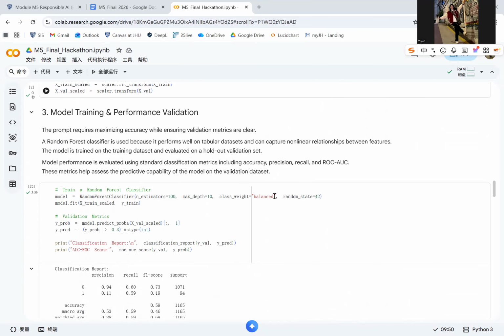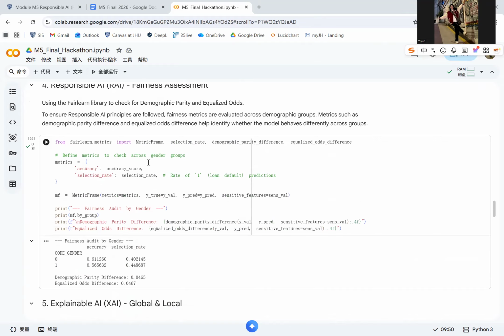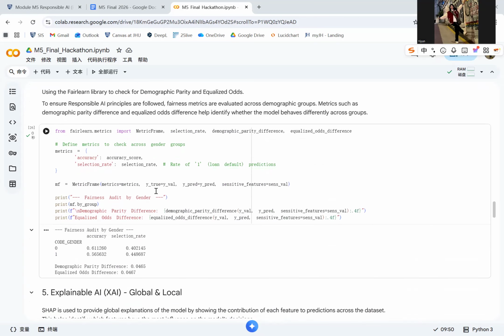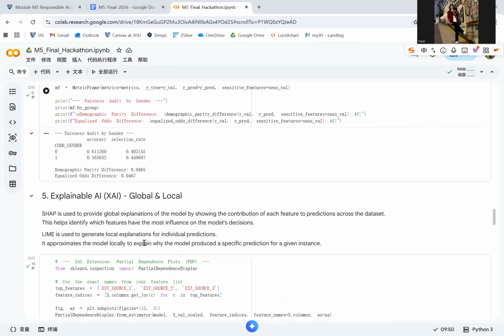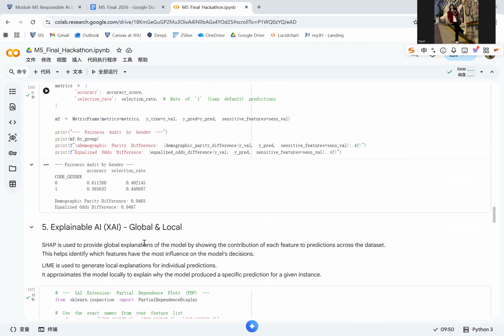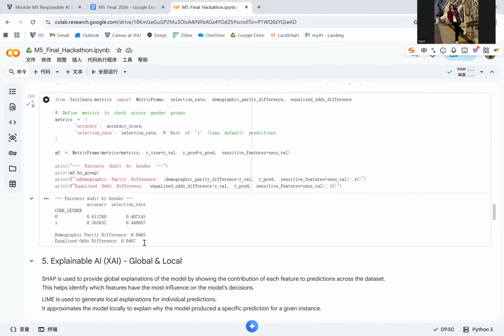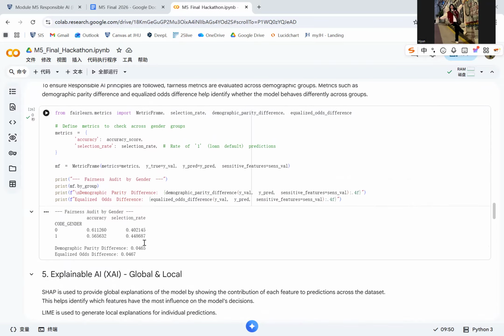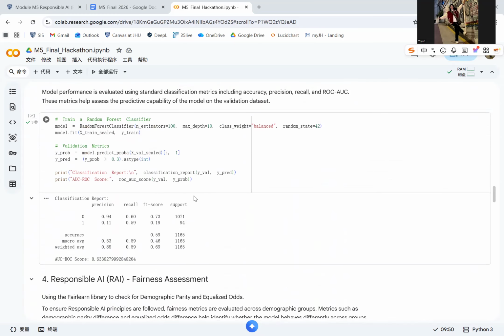So to evaluate the model's predictive performance, I calculated several standard classification metrics, including accuracy, precision, recall, and also ROC AUC. Using multiple metrics here provides a more comprehensive understanding for me.